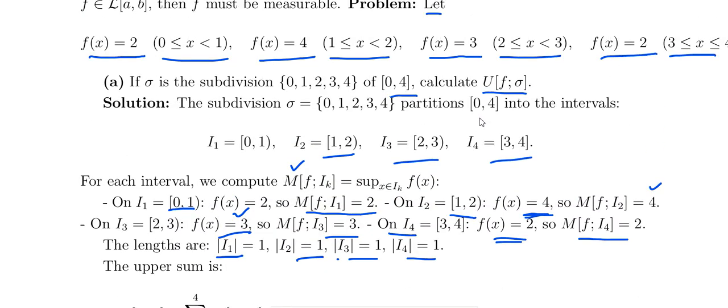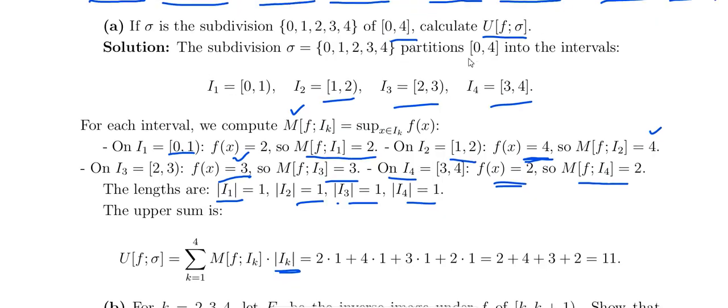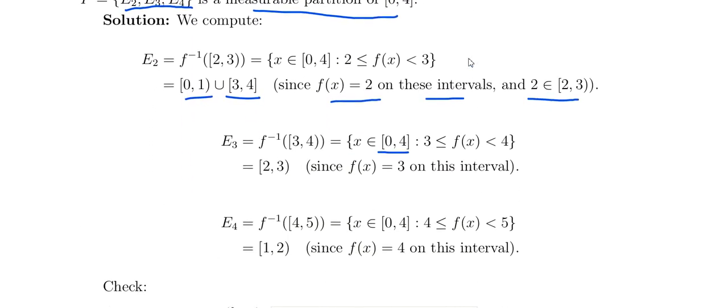The function is defined as 3 only on the interval [2, 3). So E3 is [2, 3).